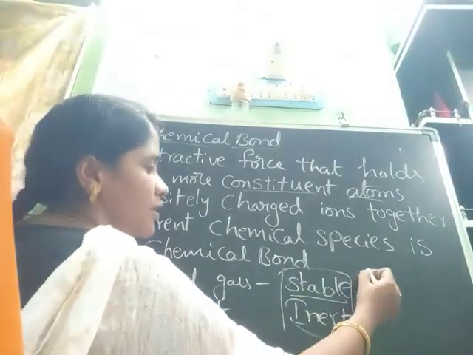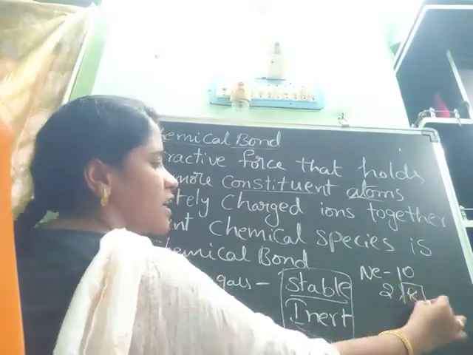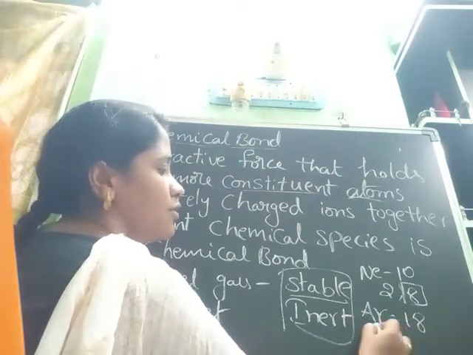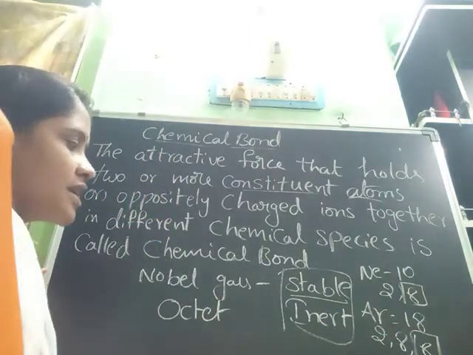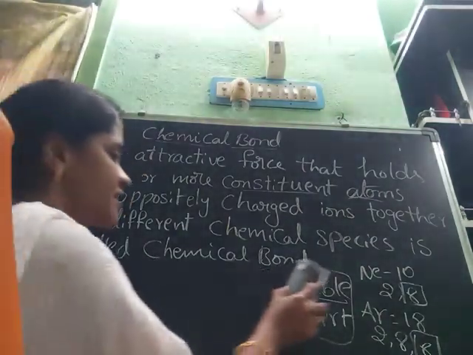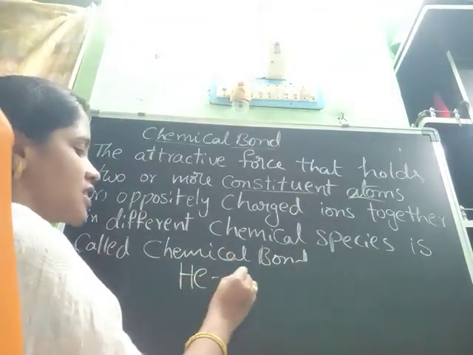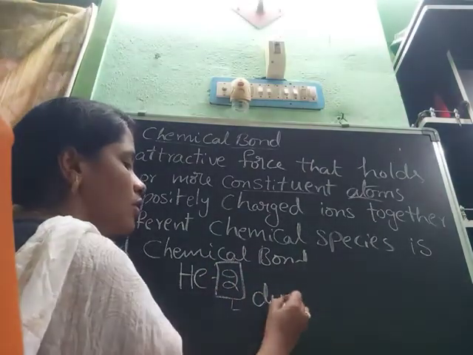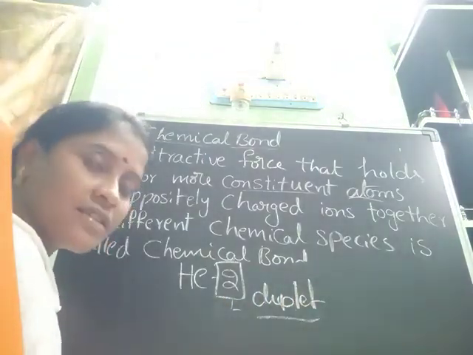For example, neon, atomic number 10, has 2, 8 electrons. Argon, 18, has 2, 8, 8 electrons, with 8 in the outermost shell. In the noble gases, the exceptional case is helium. What is that exceptional case? Helium does not contain the octet configuration, but it contains the duplet configuration. Based on the duplet configuration also, it gets stability. All inert gases have a stable configuration.